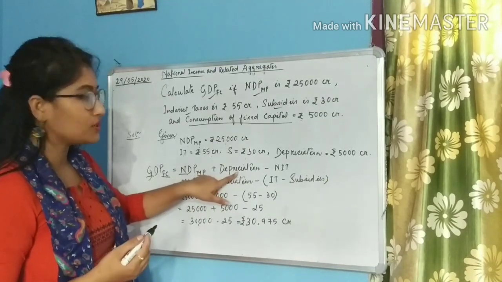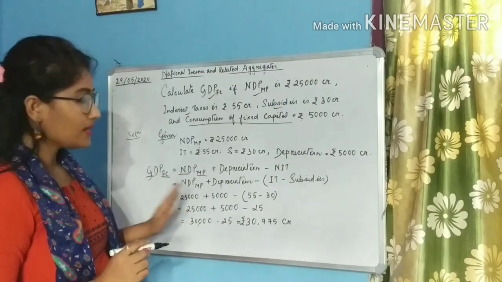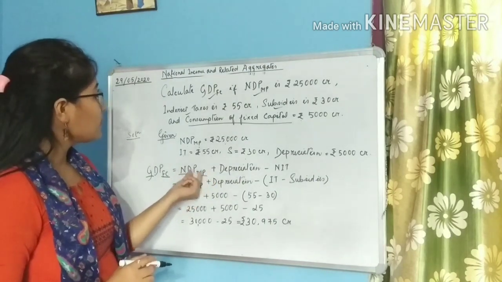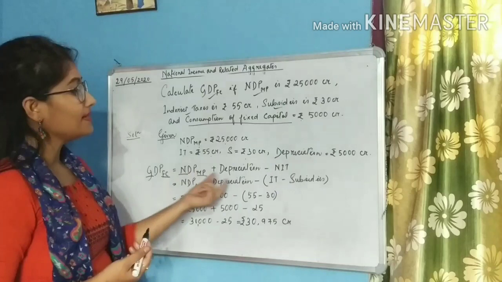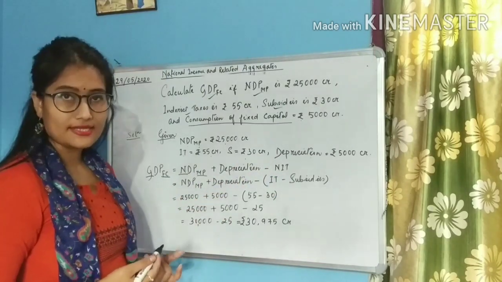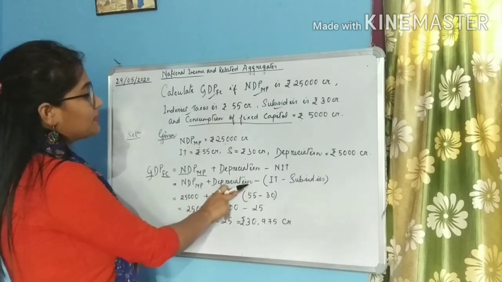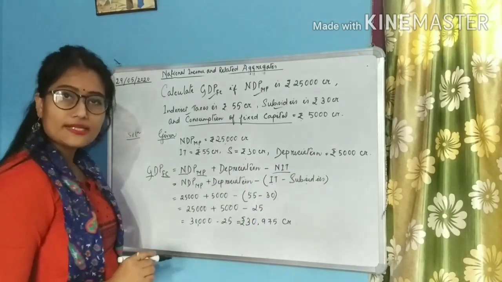If we add depreciation, NDP-MP will become GDP-MP. Okay? So depreciation will be added. After that, from MP we have to convert it to FC. So therefore we have to minus the net indirect taxes. Okay, got it? So NDP-MP plus depreciation minus net indirect tax is equal to indirect tax minus subsidies.